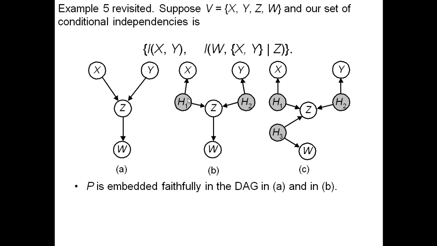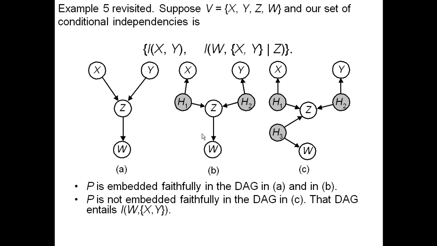For the same reason, this edge could be a hidden cause, and this edge could be a hidden cause. So I can't learn these two causal influences. And this edge can go in this direction, and we still have the same thing, that W is independent of its non-descendants, namely X and Y, conditional on its parent Z. So exactly these four independencies are the ones in this DAG. So this DAG is okay.